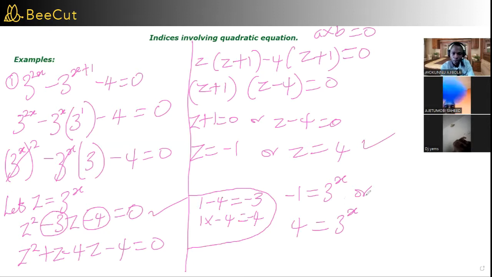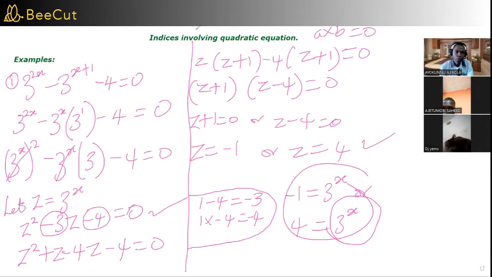But in other realms, we're trying to find the value of x through the indices. So here now, let's see, 3 raised to power 2x, which is this. So we can pick our Z. If I have the square root of this, then I can't have the square root of 3 to be perfect. So that means there's something wrong with the base. Let's assume it's 2 now. It's going to be 2 squared and 2 raised to power.